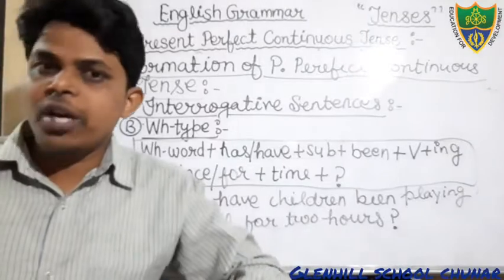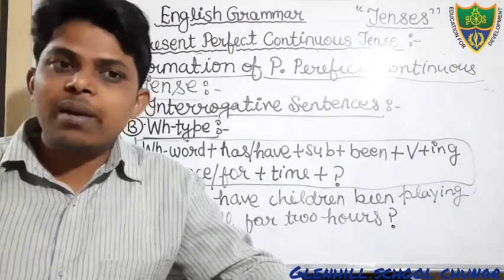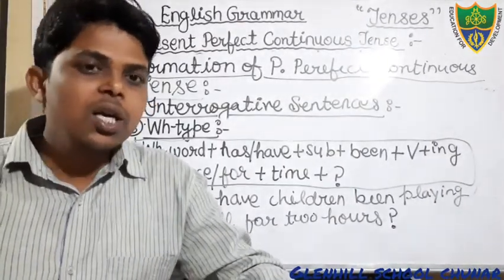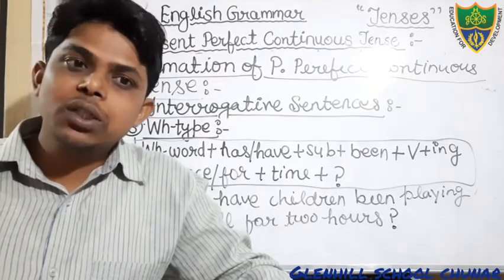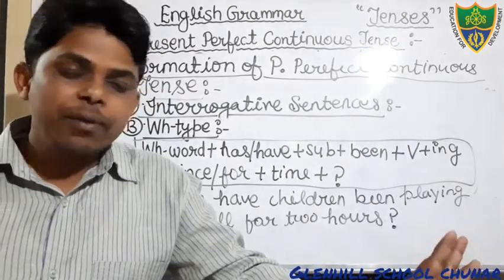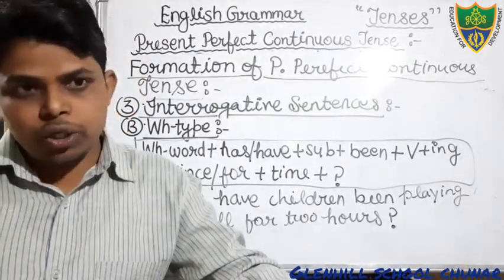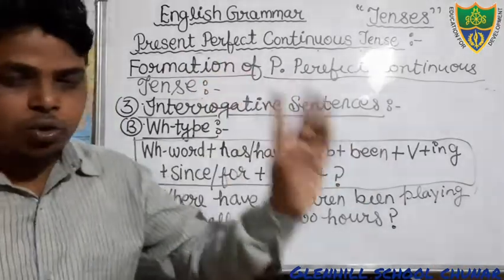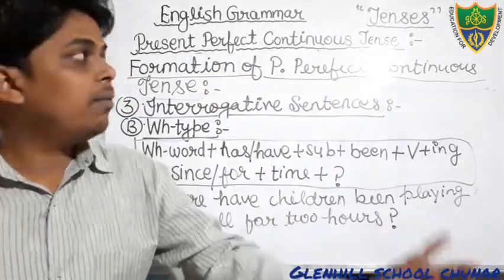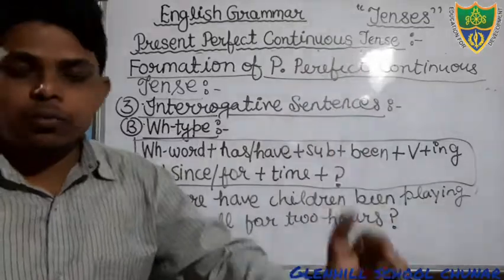Dear students, today we have discussed what is meant by present perfect continuous tense and how to form the sentences of affirmative, negative and interrogative. In interrogative we have discussed SNO type and WH type of present perfect continuous tense.